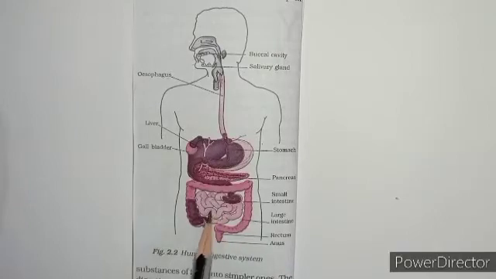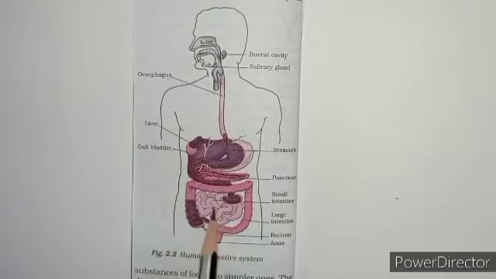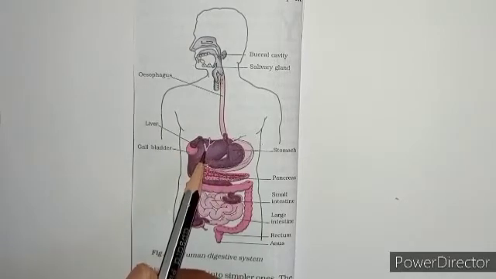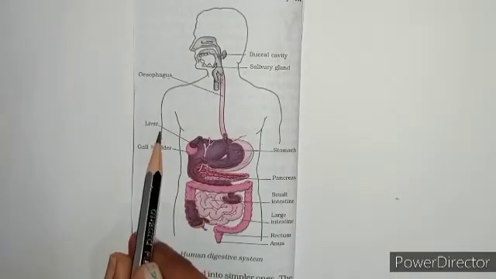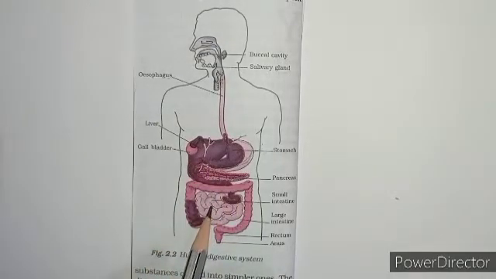The small intestine is highly coiled. It is about 7.5 meters long. It receives the secretions from the liver and pancreas. All of you see here, this is the liver and this is the pancreas. This small intestine receives secretions from this liver and pancreas.